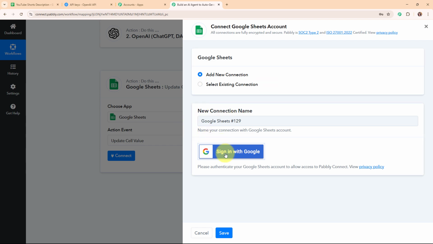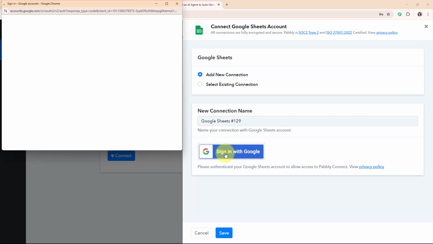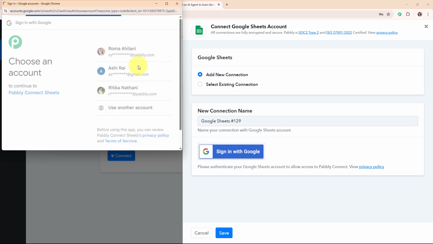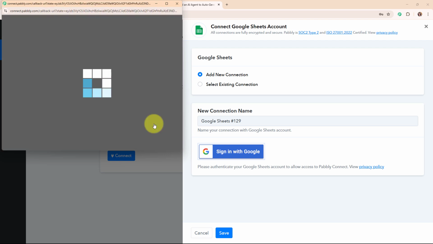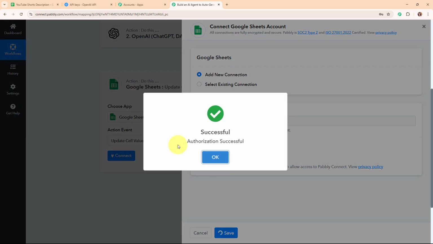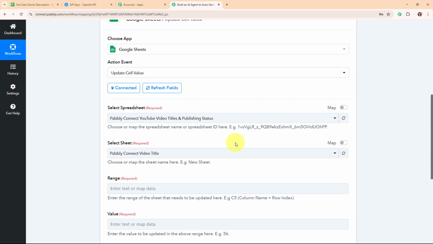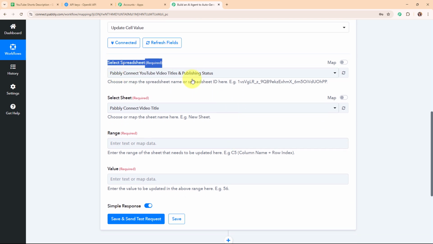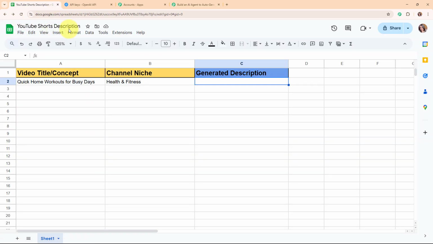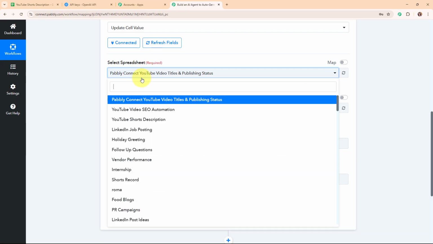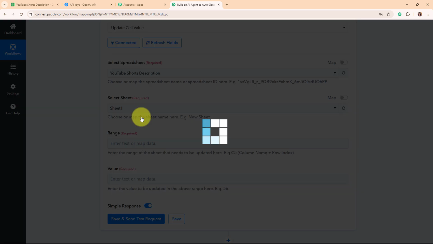Now to build a new connection, I'm going to click on Sign in with Google. Here I'm going to select my desired account, and then click Allow and give access to Pabbly, as your data is secured with Pabbly. Authorization successful. So here you can see we are now successfully connected. Moving forward, it is asking me to select the spreadsheet. I've already shown you that I have my spreadsheet with the name YouTube Shorts Description, so I'm going to select my spreadsheet as YouTube Shorts Description.